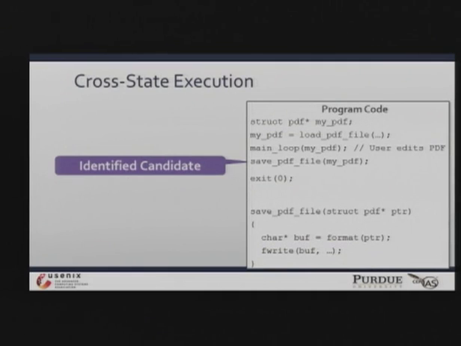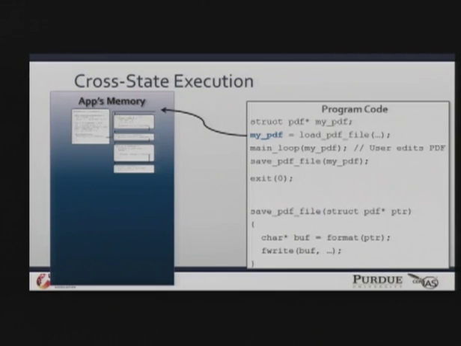So imagine again our PDF editor's code. Notice that discrete has already marked that invocation to the save PDF file function as the candidate. So we start executing this program, and it reads in that PDF file from disk. It's going to allocate and initialize the PDF data structure, and so you can see that it's using that data structure in its memory. The main loop is going to execute. The investigator is going to make some simple edit to it, and it's going to continue to use those PDF data structures in its memory.